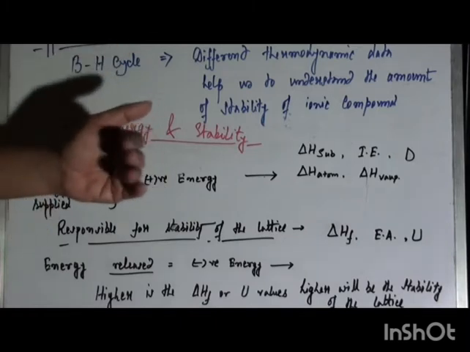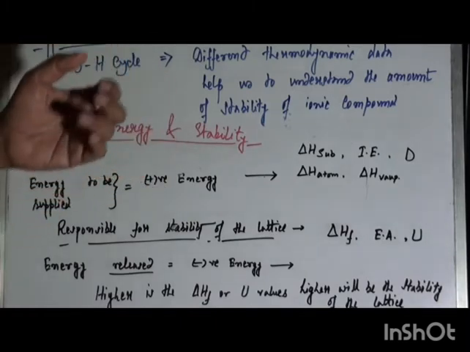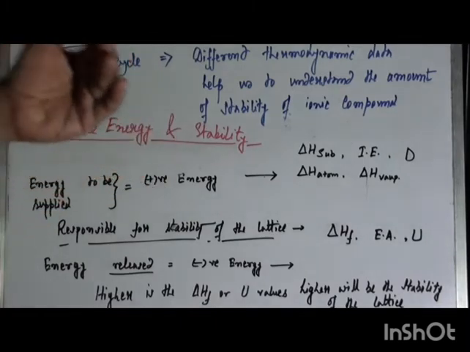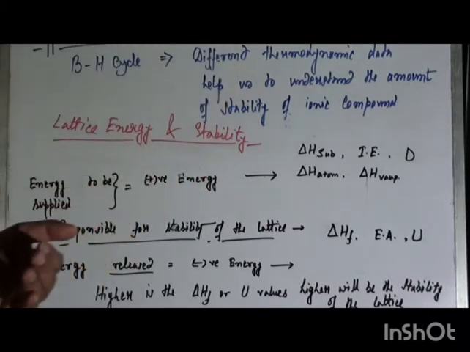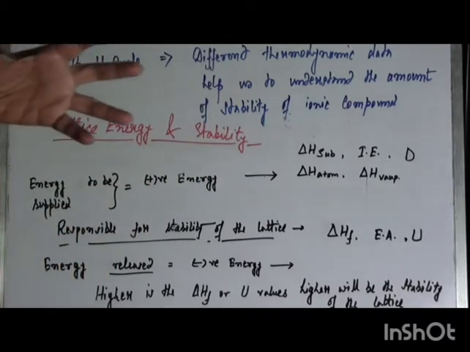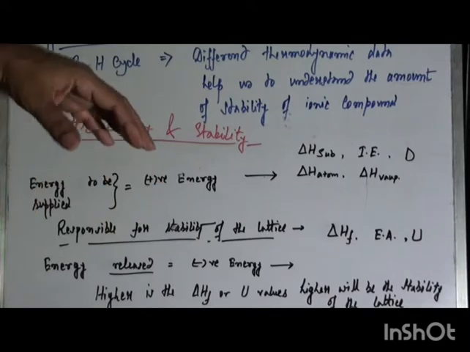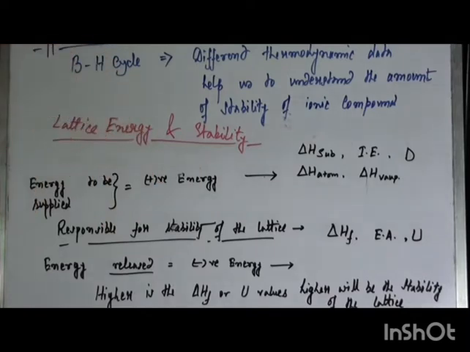So the higher the value of these terms, especially formation energy or lattice energy, that means when this lattice is formed, a large amount of energy is released, and that is why that lattice becomes very stable. So the higher the lattice energy, the higher will be the stability of that lattice.